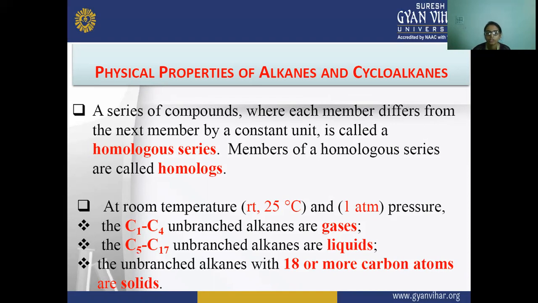At room temperature, that is 25 degrees centigrade and 1 atmospheric pressure, C1 to C4 unbranched alkanes are gases, C5 to C17 unbranched alkanes are liquids, and alkanes with C18 or more carbon atoms are all solids.